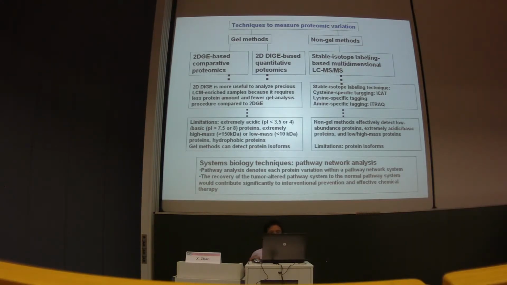Non-gel method can detect the low abundance protein, extremely acidic, basic protein, and the low mass, high mass protein. But non-gel method is difficult to detect the protein isoform. Another important technique is the pathway network analysis. Pathway analysis can denote each protein variation within a pathway network system.